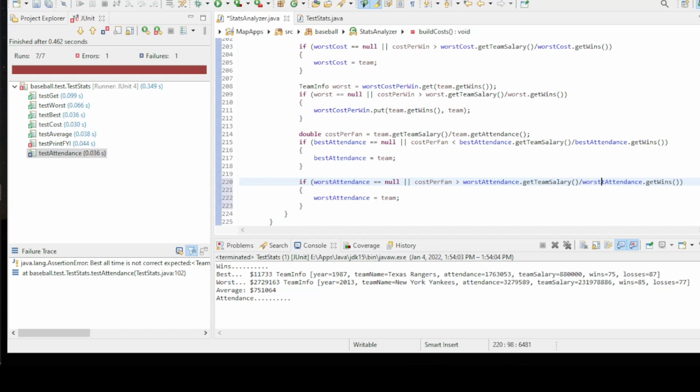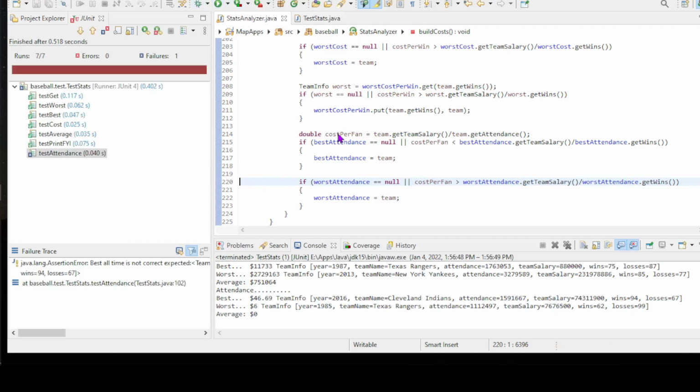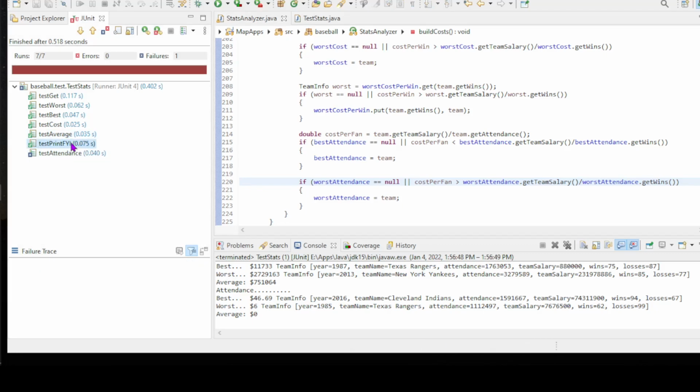And worst. So conceptually, I'm doing the same thing as I was doing with cost per win, but I'm saying how much did I pay per fan in the seat in salary? So to get a fan in the seat, how much did I pay? Okay, so I've fixed one thing in that this is no longer blowing up, but I haven't fixed another thing. So best of all time is not correct.